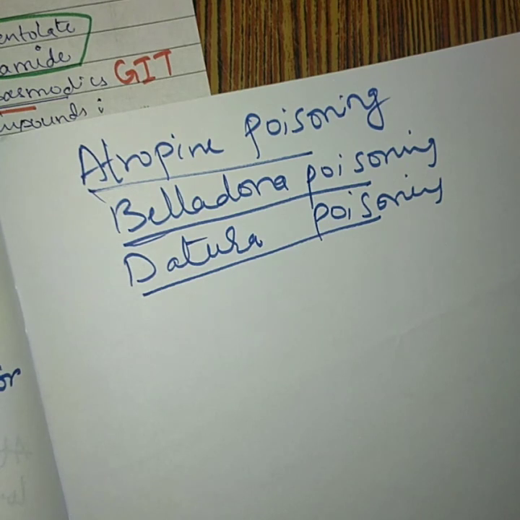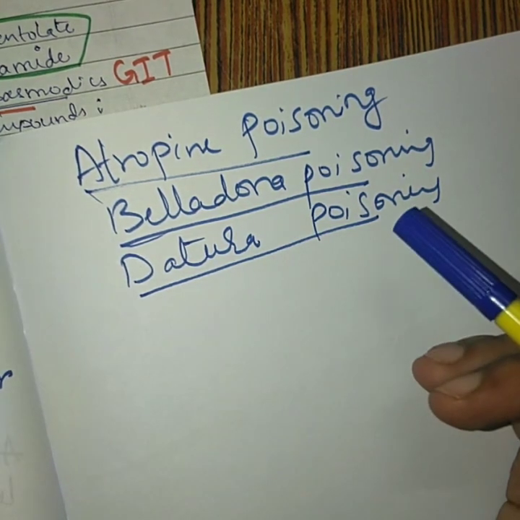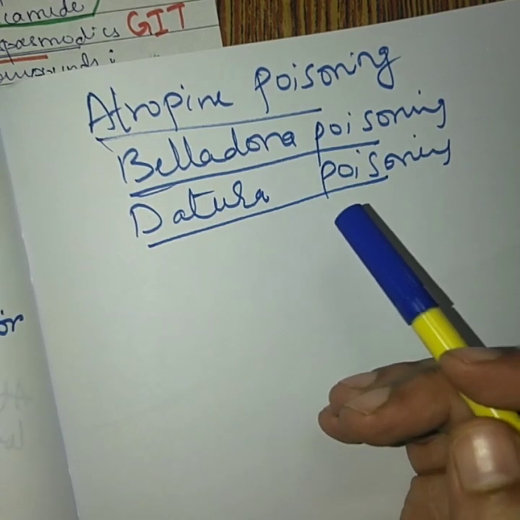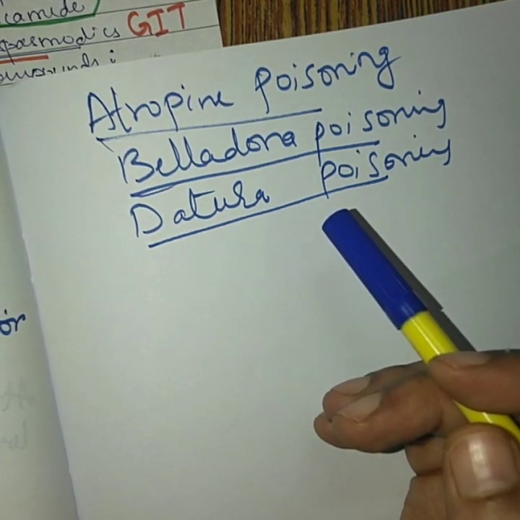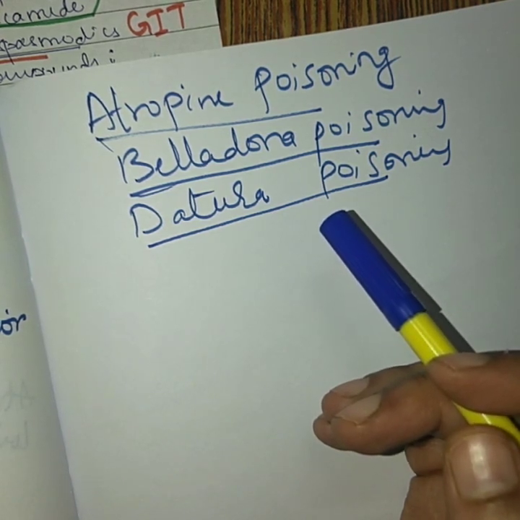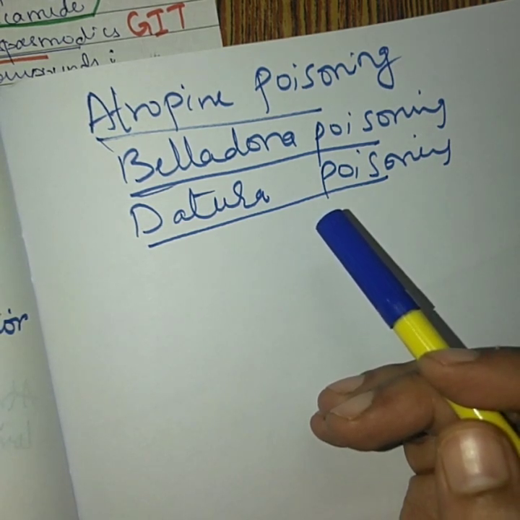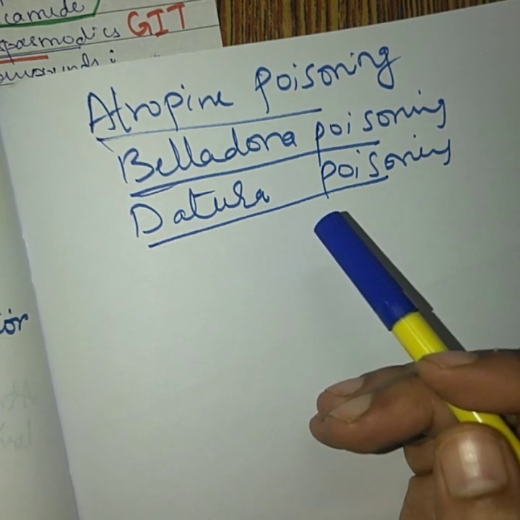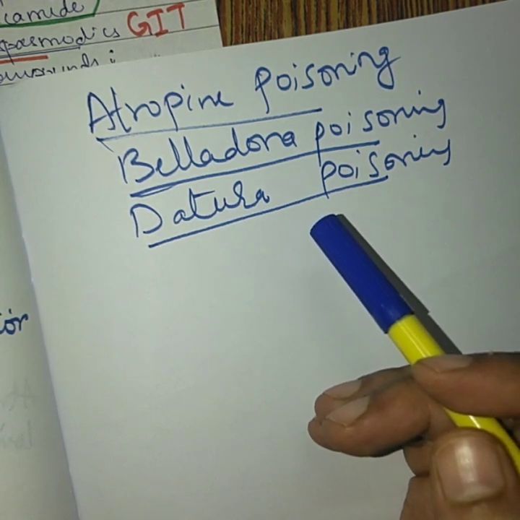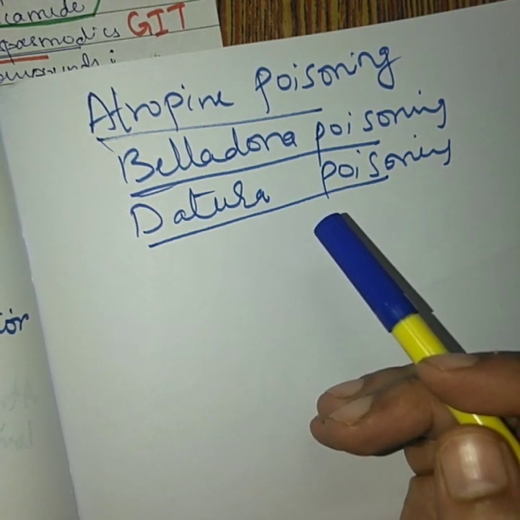There will be the same actions but in increased amounts, with symptoms such as dryness of eyes, dryness of mouth, and reduced sweating, because of which body temperature will increase. Next, action on the eyes: there will be mydriasis, because of which photophobia occurs. There will be cycloplegia, means blurring of vision, so the person will be unable to see, plus there will be photophobia. Next, action on the heart: there will be increased heart rate and increased blood pressure. And next, action on the respiratory tract: there will be increased bronchodilation, which may lead to hyperventilation.